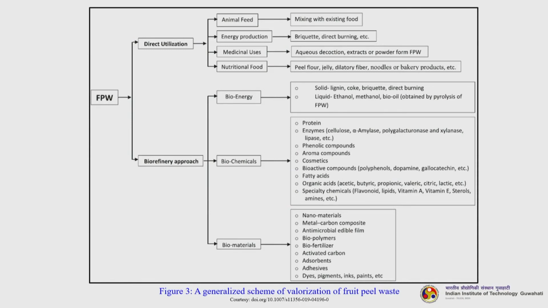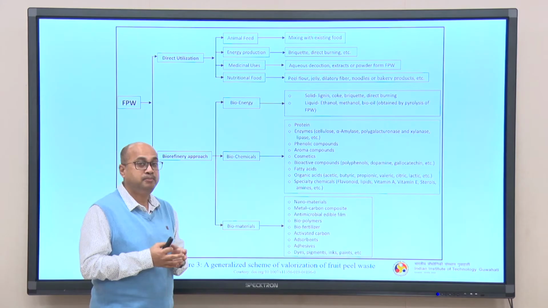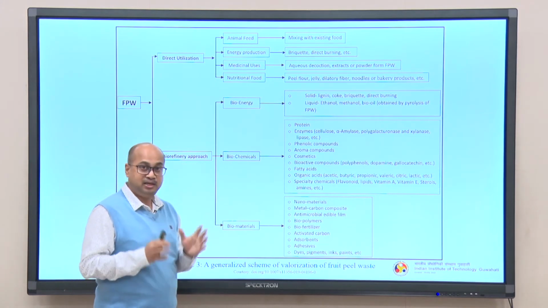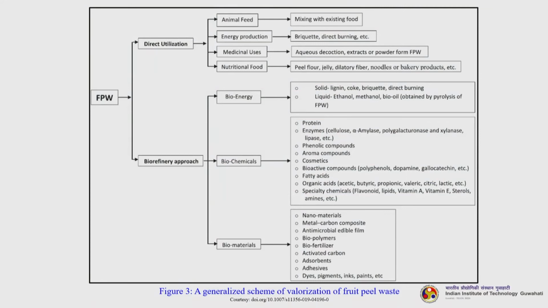Okay. So, if you talk about a biorefinery approach, then we go for various types of multiple products. So, it is again divided into three distinct groups. First is bioenergy, biochemicals and then biomaterials. Now, in bioenergy we can have solid lignin, coke, briquette, direct burning of solid fuel basically, right. So, you can have liquid ethanol, methanol as well as bio-oil which comes from pyrolysis.